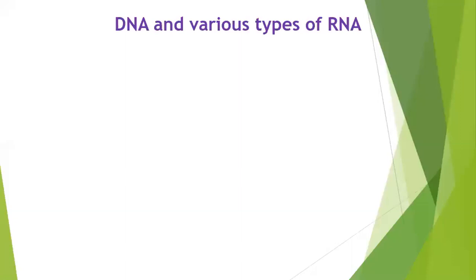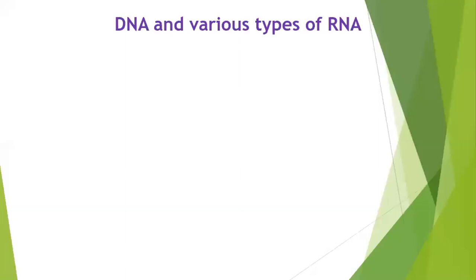This is the difference which you find between RNA and DNA. In DNA, adenine binds with thymine, but in RNA, adenine binds with uracil.